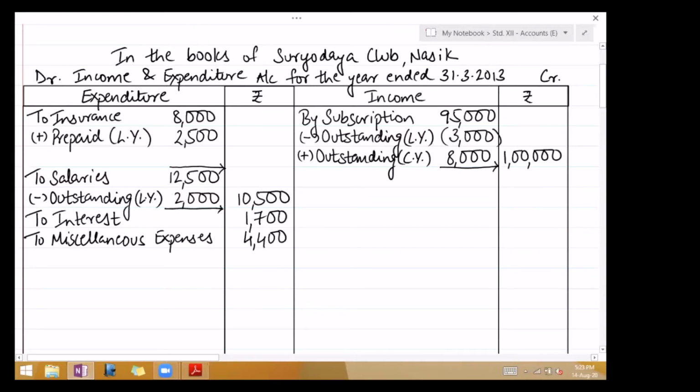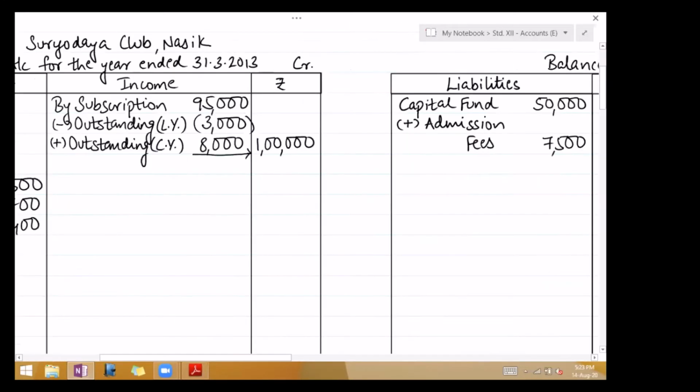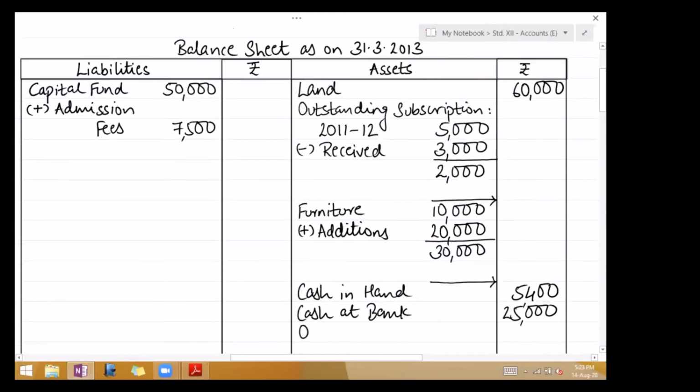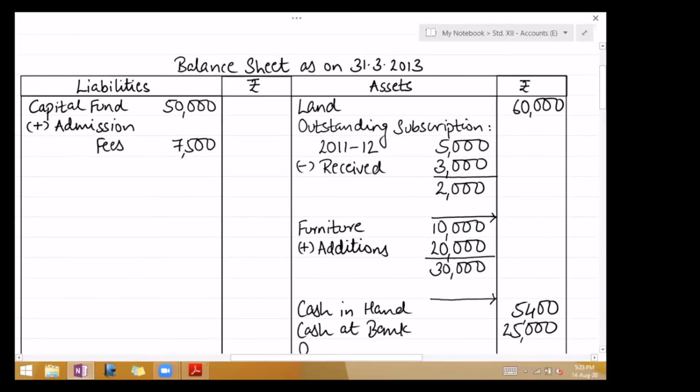And this 8,000, second effect, asset side, outstanding income is an asset. You already have written subscription on the top, outstanding. That was of last year. For current year, that is 2012-13, 8,000. So total subscription receivable is 10,000: 2,000 of last year, 8,000 of the current year.